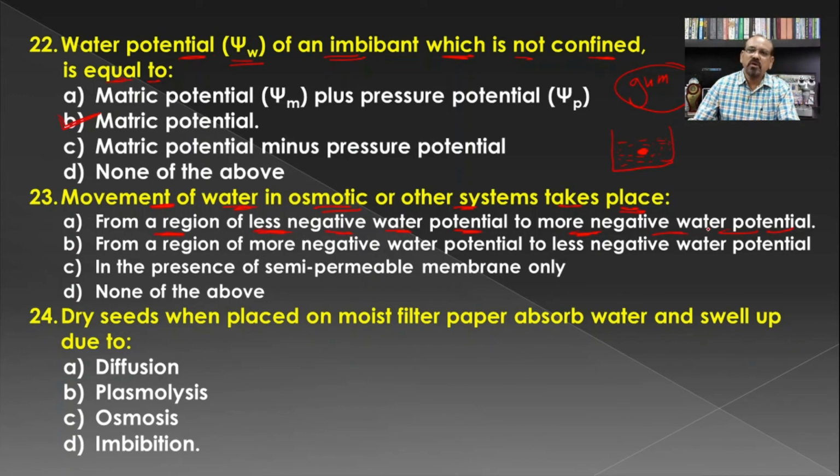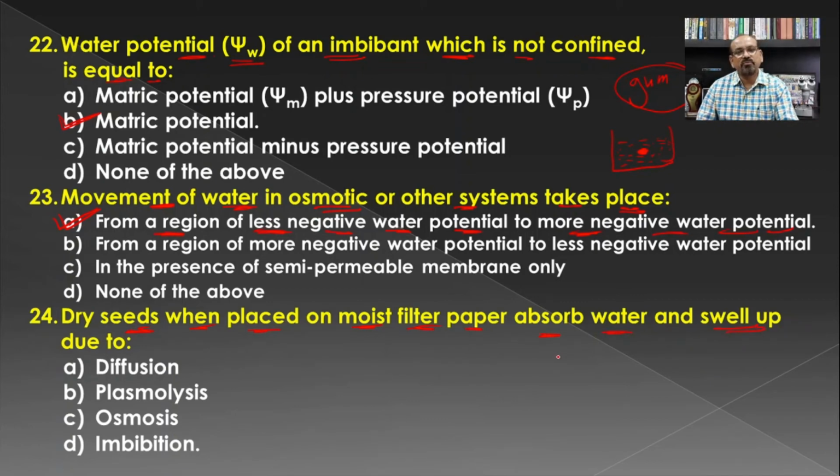So the more the osmotic pressure, the more the negative water potential, and hence A is the correct answer for this question. Then dry seeds, when placed on a moist filter paper, absorb water and swell up.